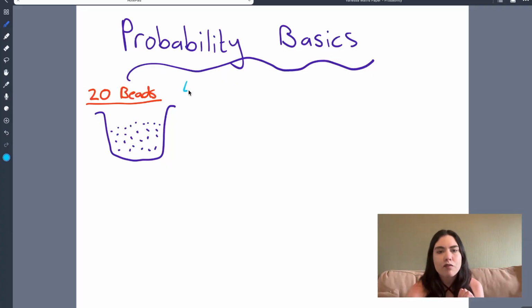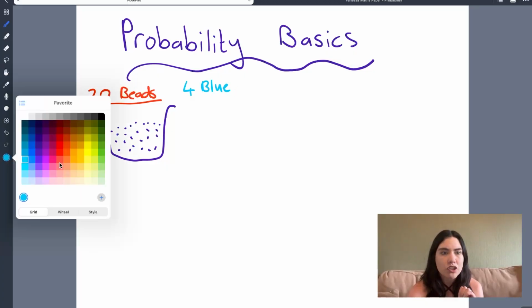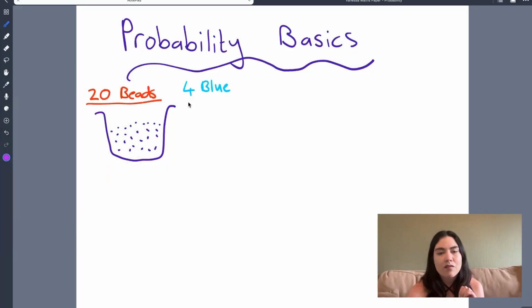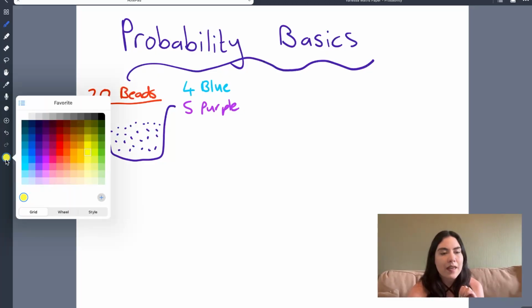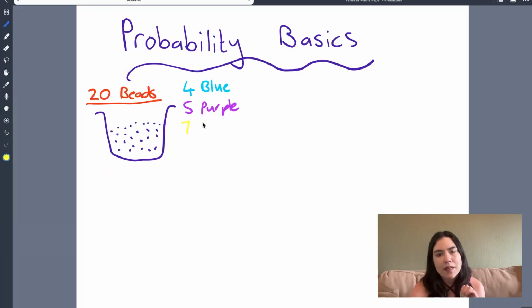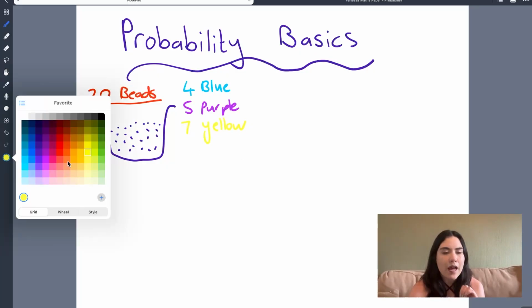Let's say 4 of the beads are blue, apologies. Let's say 5 of the beads are purple. Let's say 7 of the beads are yellow. We can't really see that color, but you can see that it's yellow.